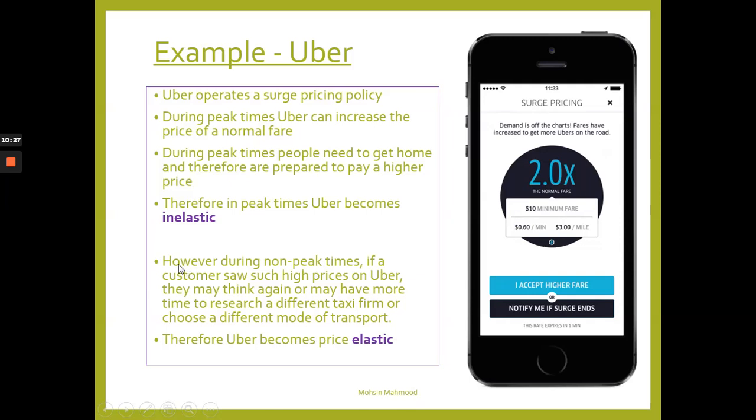Or the demand. However, during non-peak times, if a customer saw such high prices on the Uber app, they may think again or may have more time to research a different taxi firm or choose a different mode of transport. They might decide, you know what, let me just walk to the closest train station, or let me take the bus there because I've got plenty of time. Therefore, Uber becomes price elastic. Okay, a change in price will bring about a more than proportional change in demand.